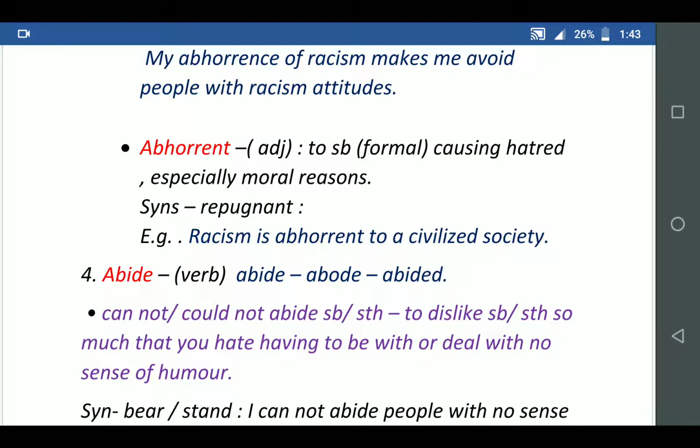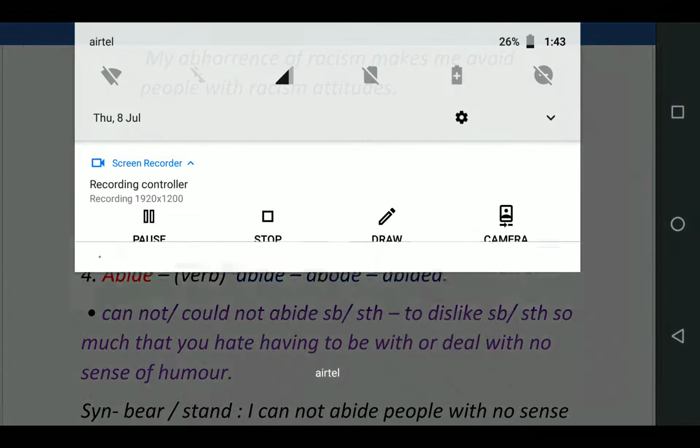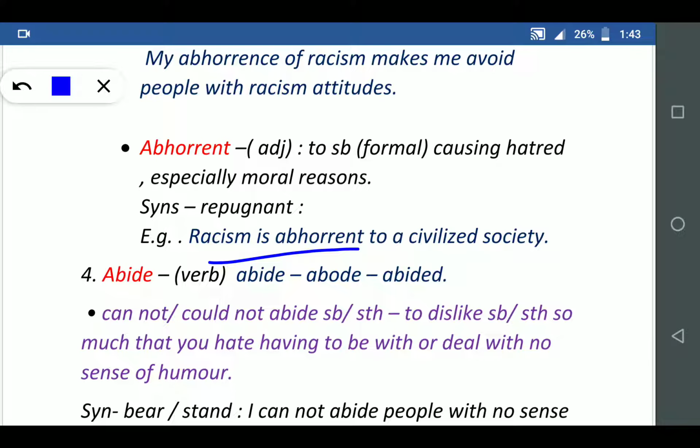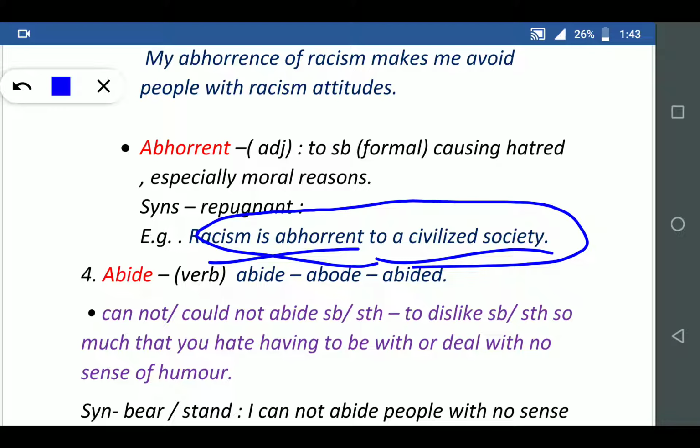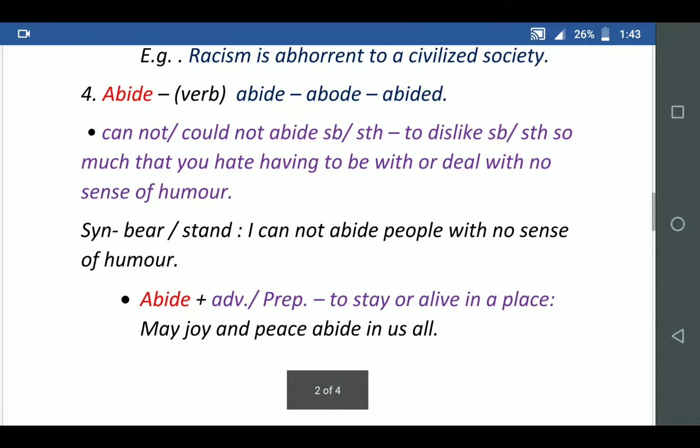Abhorrent, when it is used as an adjective, means causing hatred, especially for moral reasons. A synonym is repugnant. Racism is abhorrent to civilized society. Abhorrent means strong dislike or hatred. Civilized society would not accept racism. So we'll proceed to the next word.